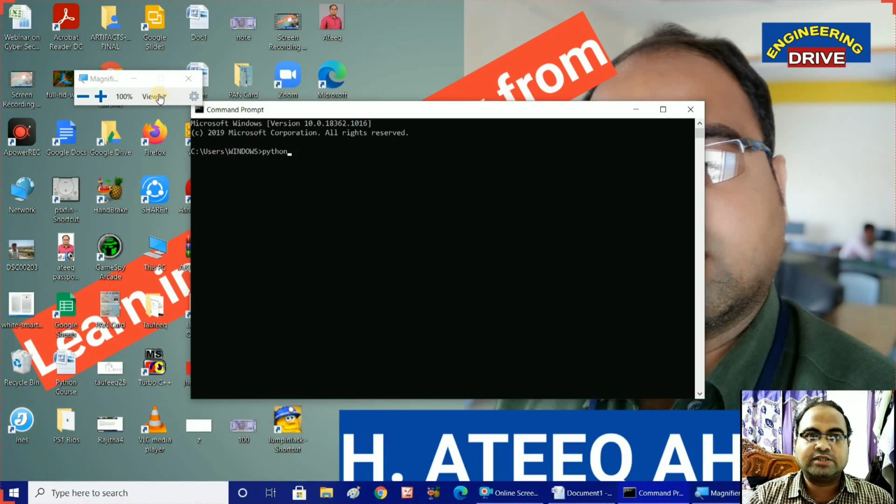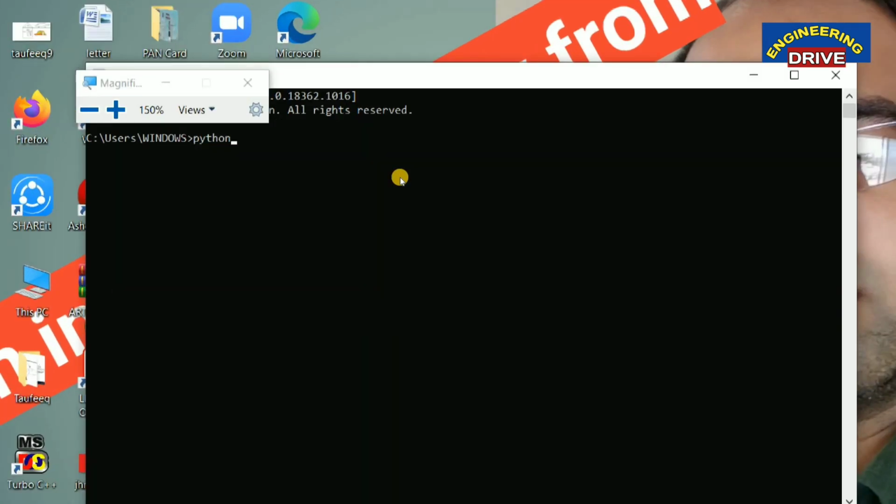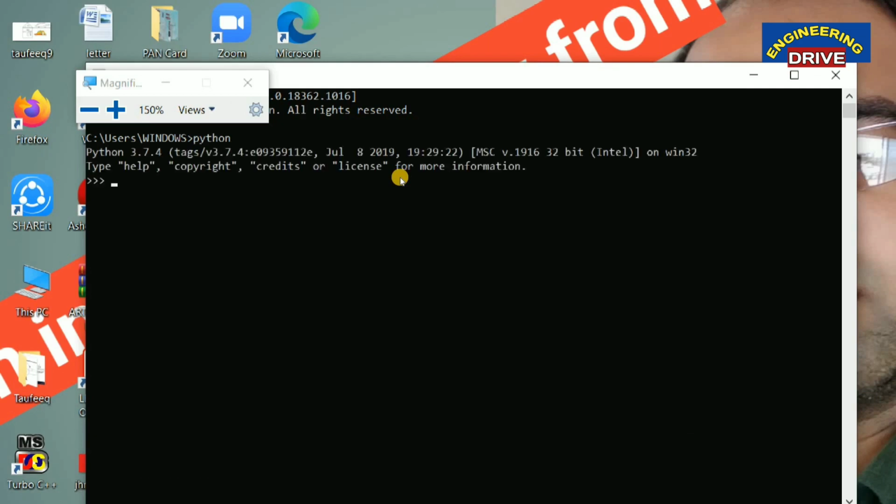So my dear students, here you simply type the Python keyword. You can see here, you need to type the Python keyword and press the enter button. As soon as you press the enter button, what happened? The Python editor is activated, which means now our Python editor is ready to accept our commands. Now you can start typing your programs. Is it okay?